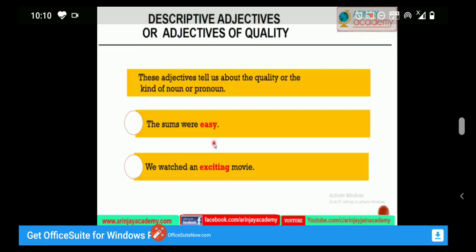For example, the sums were easy. We watched an exciting movie. In the first sentence, easy is an adjective and it shows the kind of sums, that the sums were easy. In the second example, exciting is an adjective and it shows the quality of the movie. Words showing the kind or quality of nouns or pronouns are called adjectives of quality.